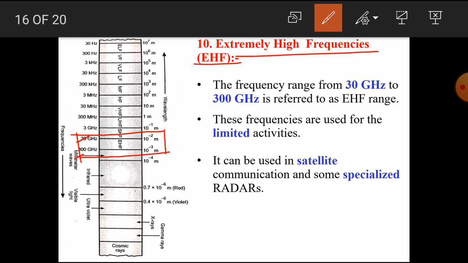These frequencies are used for limited activities because the devices or systems used in these frequencies are more complicated. Hence, limited activities are performed in these frequencies. It can be used in satellite communication and some specialized radar systems.